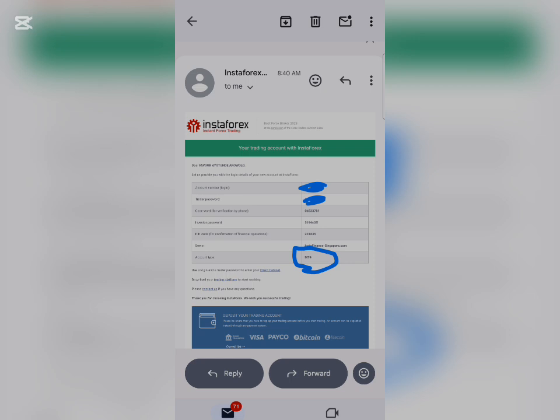After getting your login ID, let me show you how you can log into your MT4 app. It is quite simple to log into your MT4 app, but before I continue, ensure you